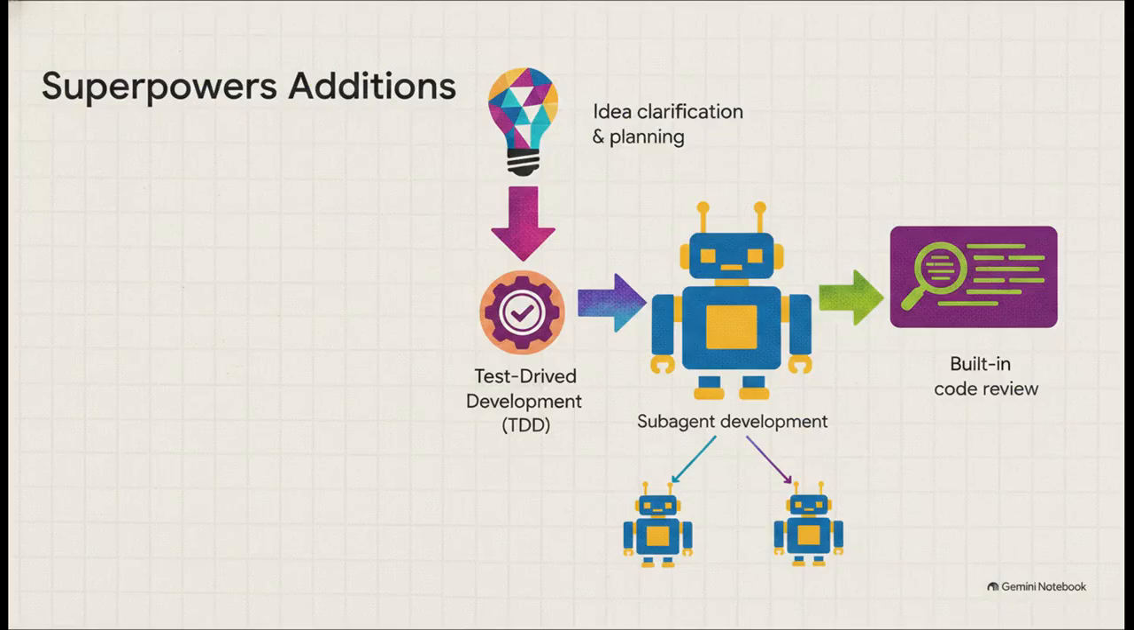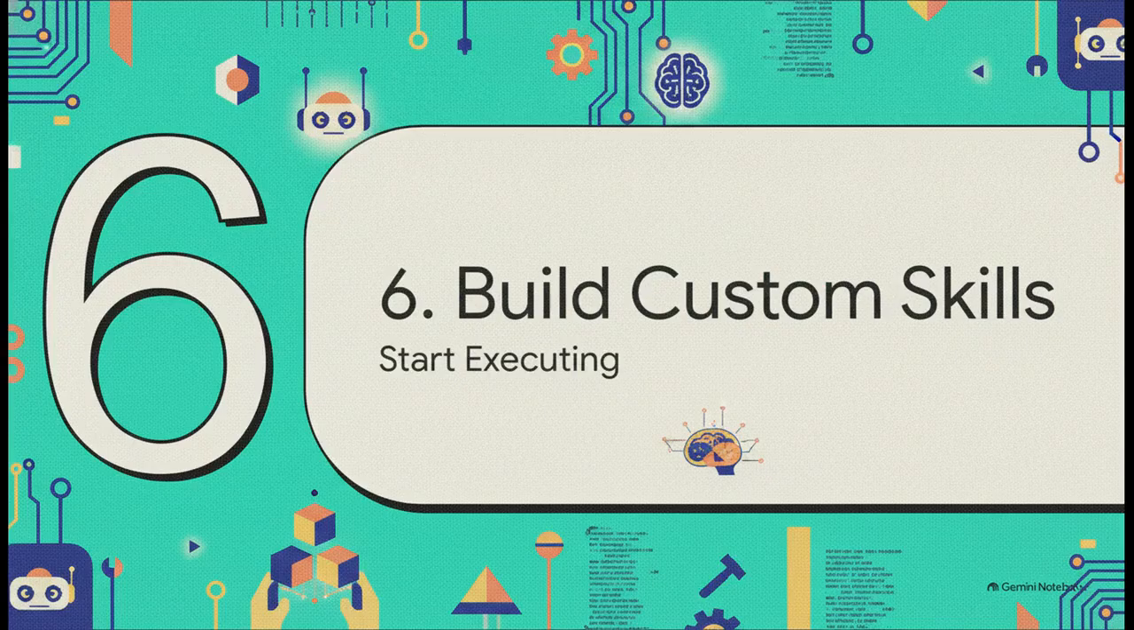So what does this Superpowers repo actually do? Well, it essentially stops the agent from just blindly spitting out code the second you hit enter. It injects vital workflow steps. It forces the AI to pause and focus on idea clarification and planning first. It brings in test-driven development, lets the AI spawn subagents for smaller tasks, and even does built-in code review. If you want an agent that actually designs an actionable plan before touching a single line of code, this is exactly what you need.